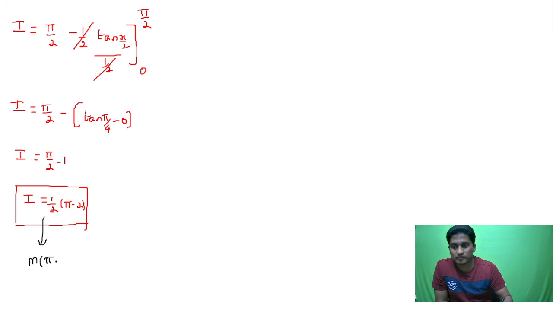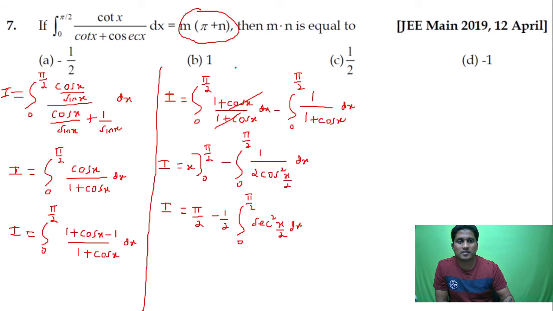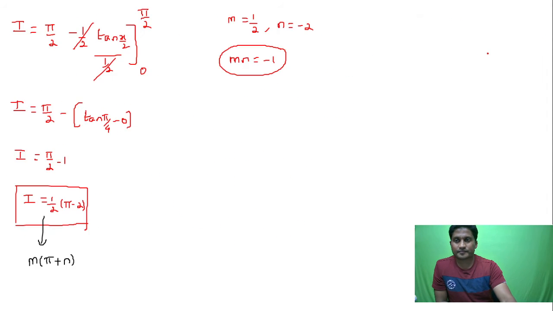So what's the value of m? The value of m is equal to 1 upon 2, and the value of n is equal to minus 2. So now m into n is equal to minus 1. That's the answer, guys. Answer will be option D.